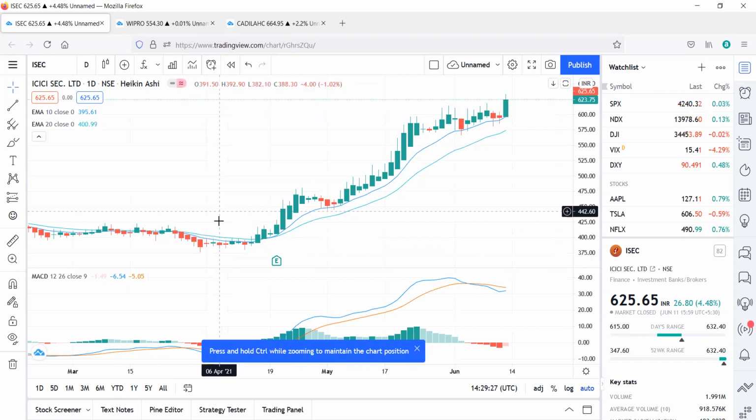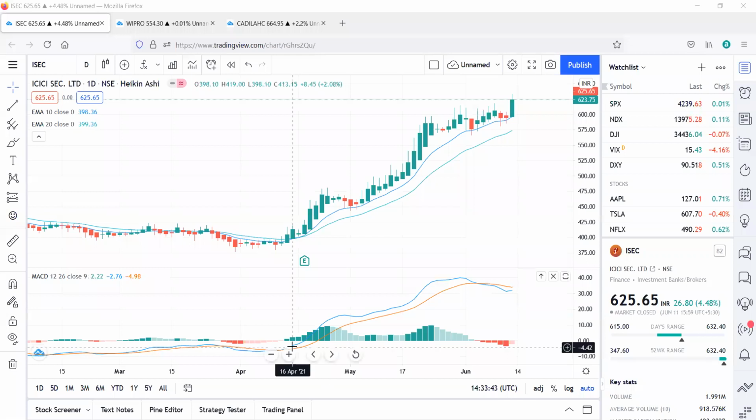So the rules for taking a trade with this strategy. The first rule is the Heiken Ashi candle should be above both of these EMA lines. And the second rule is the MACD indicator should also give a buy signal, then only we are going to take the trade.